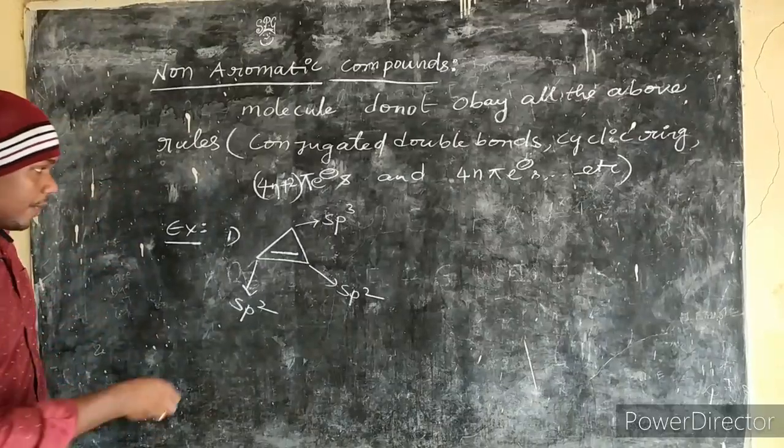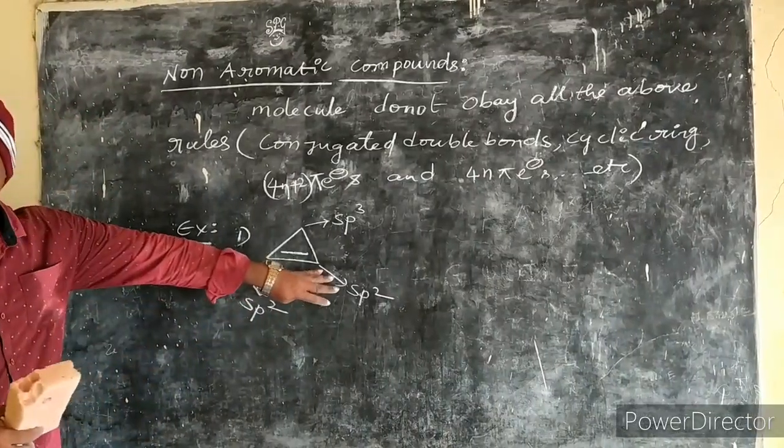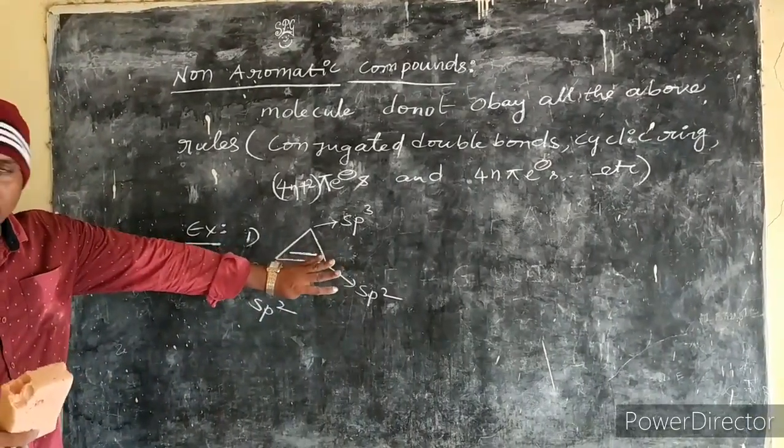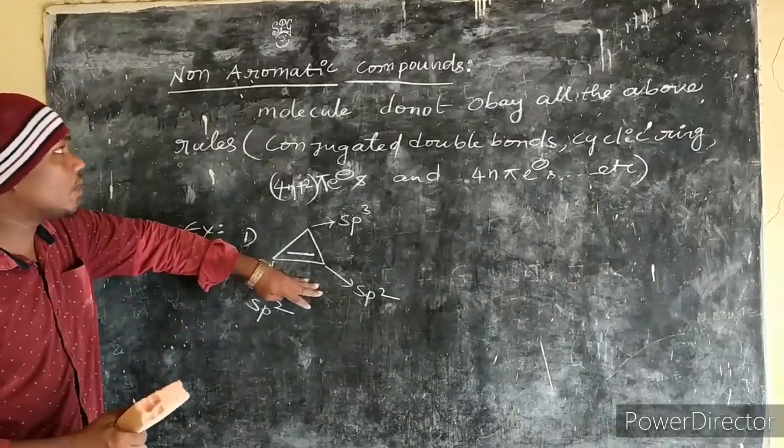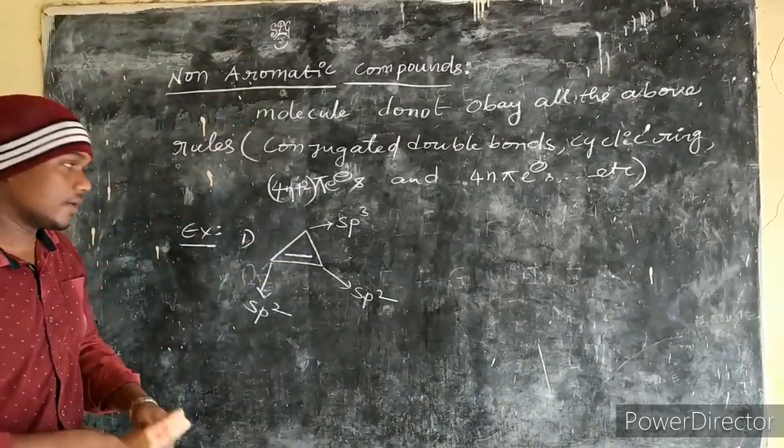That's why this molecule is not a planar molecule. So this type of molecule is considered under non-aromatic molecules.